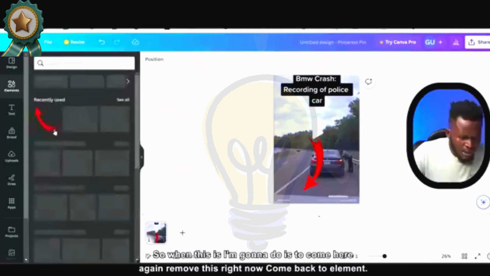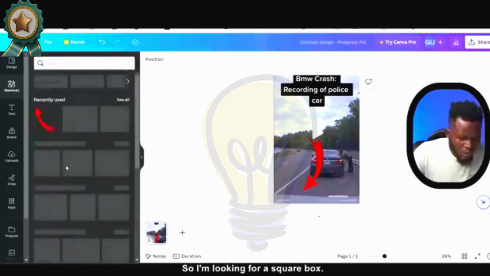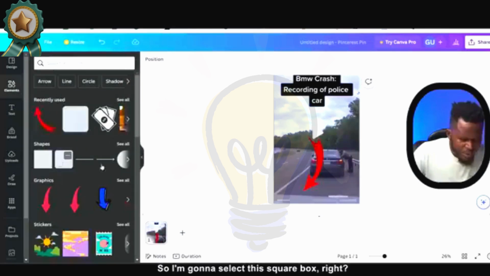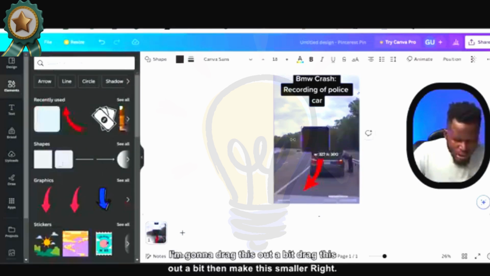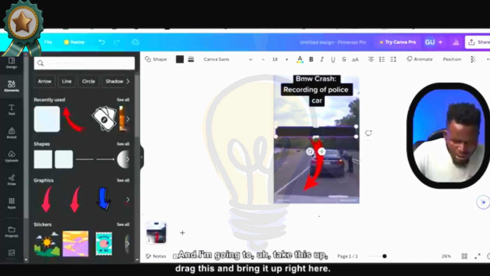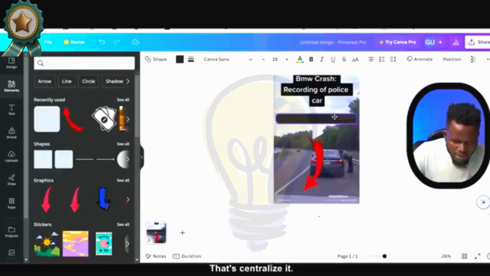Now come back to elements. I'm looking for a square box. So I'm going to select this square box, and it's going to come here. I'm going to drag this out a bit, drag this out a bit, then make this smaller. Then I'm going to take this up, bring it up right here and centralize it. Make sure it's centered. Okay, beautiful.